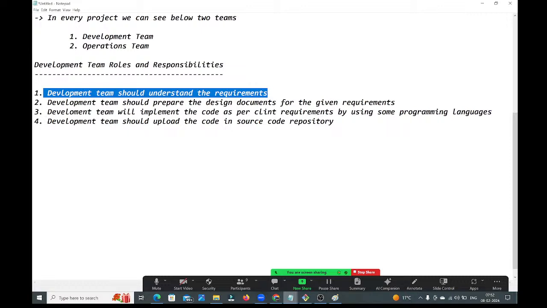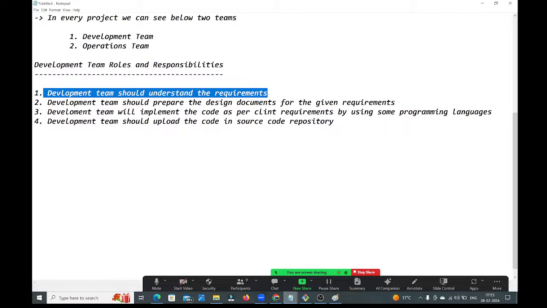In our project, multiple developers are available. Developer 1 is working on the home page functionality. Developer 2 is working on the login page functionality. Developer 3 is working on the registration page functionality. All the developers are working on different functionalities, but all of them are available in the same project.